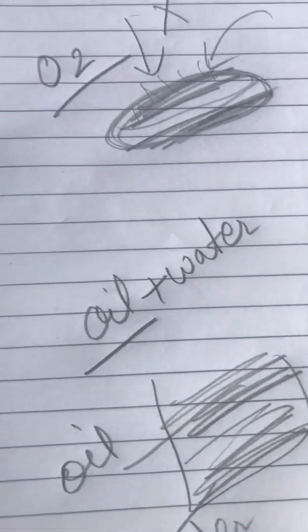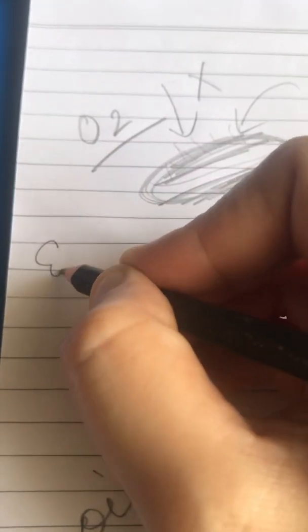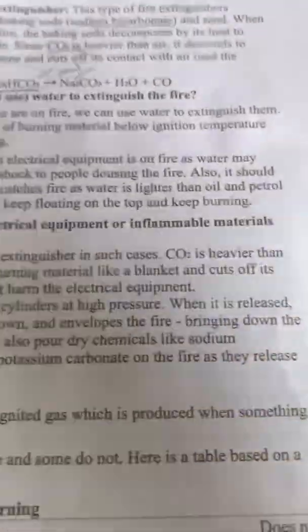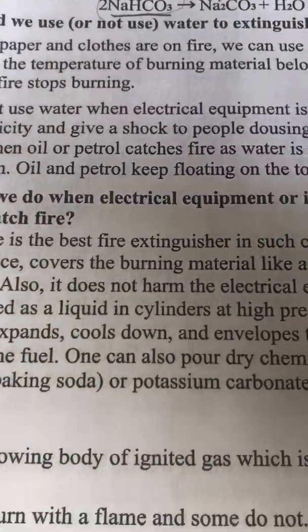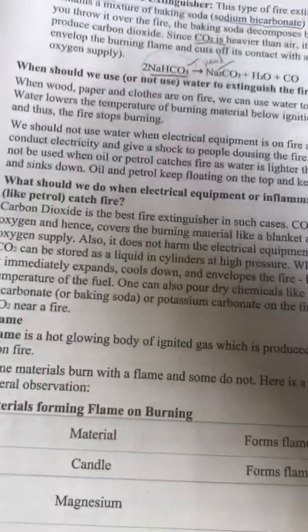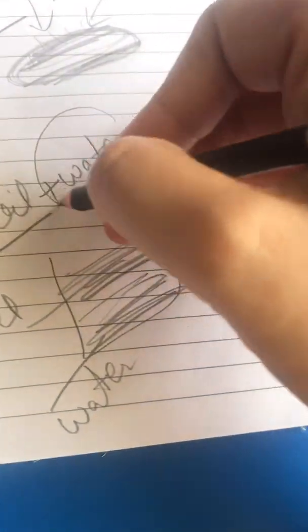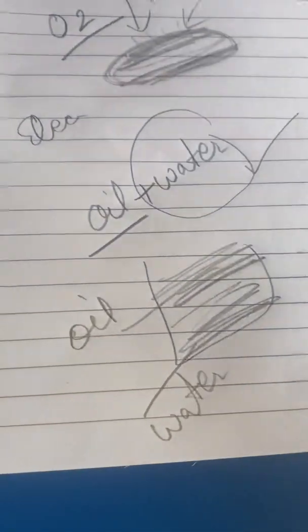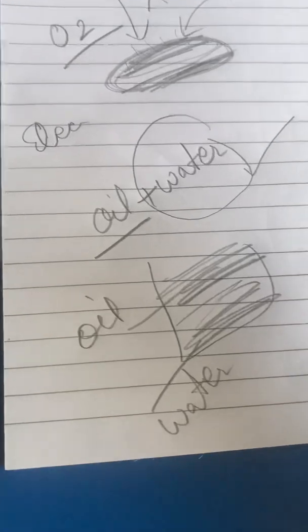Next, if there is a fire due to electricity, we also put sand or carbon dioxide over it, because water is a good conductor of electricity. If we put water on electrical appliances, it causes a short circuit.